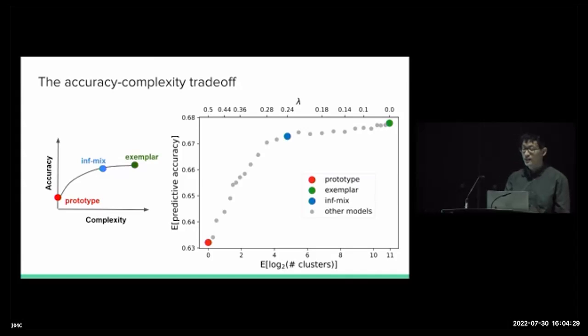And as we can see, a wide range of infinite mixture chaining models, that is those to the right of the blue dot on the right figure, between the blue dot and the green dot, can achieve almost equally good predictive accuracy compared to the full exemplar model, but with a much lower memory cost, suggesting that the infinite mixture model achieves a better balance in this trade-off between precision and accuracy.